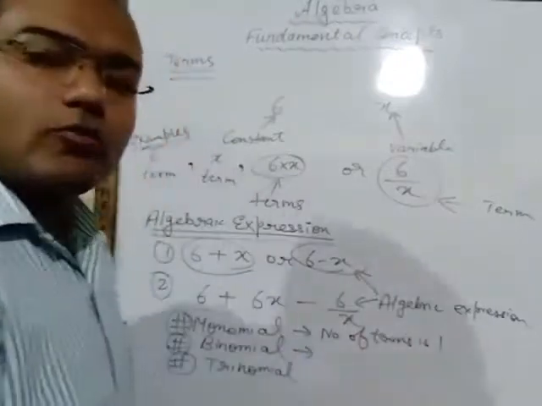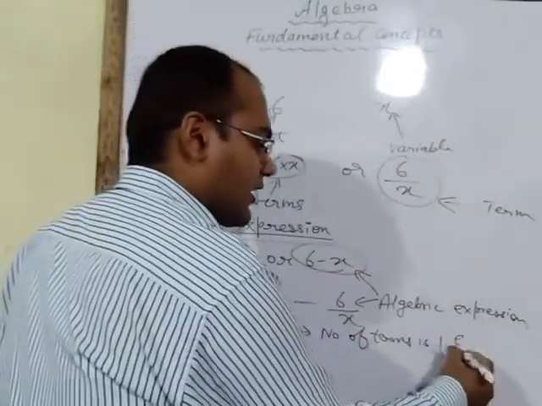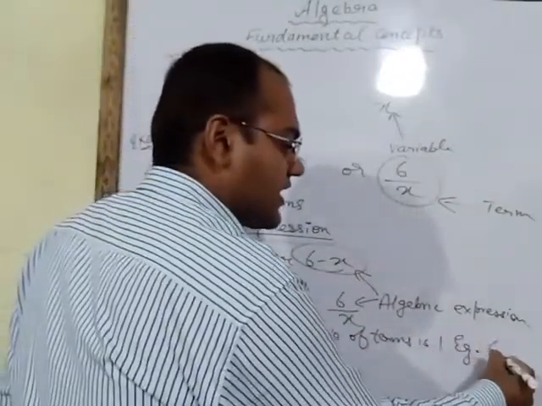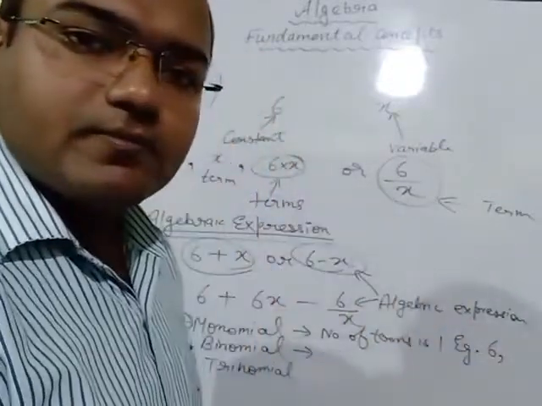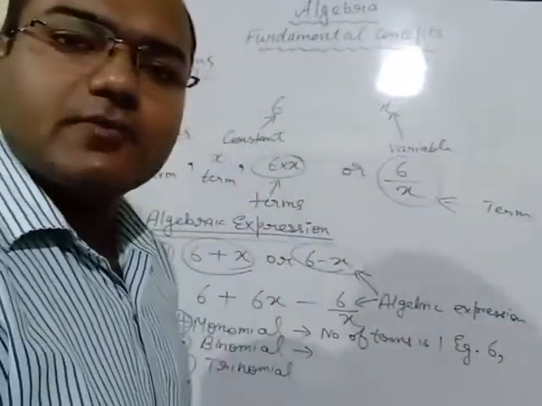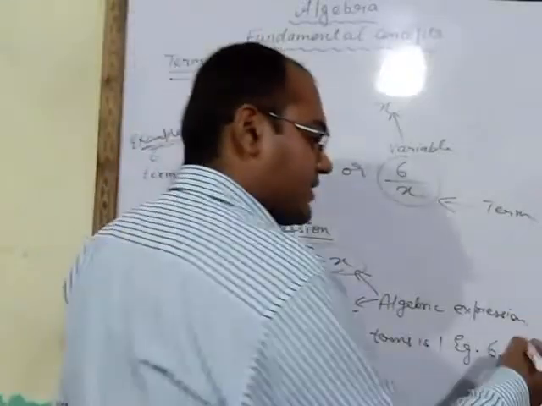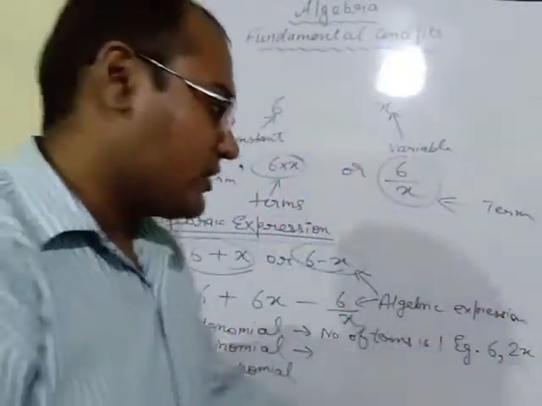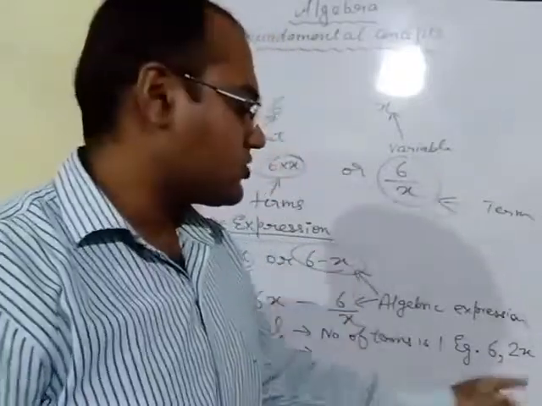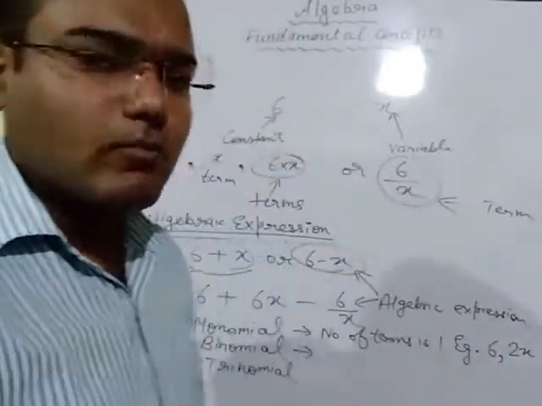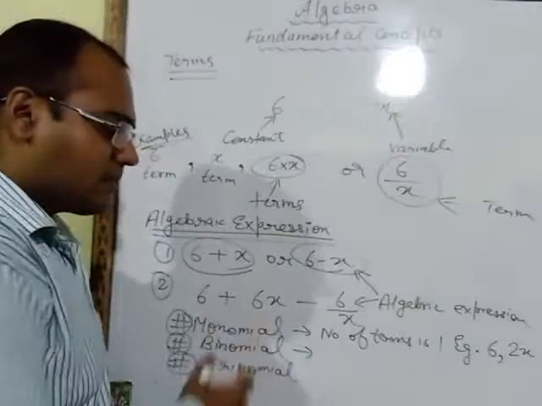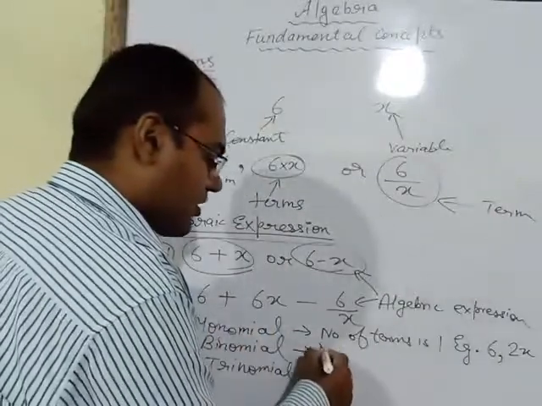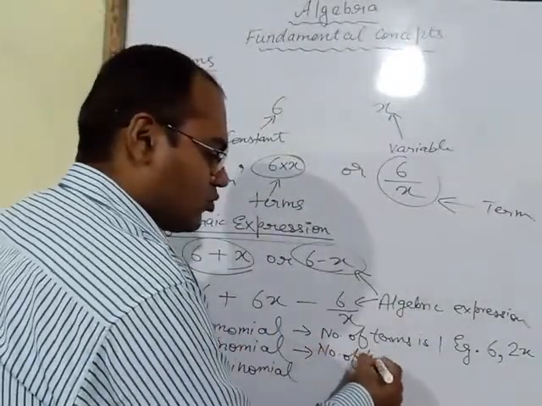Example of monomial: 6. This is only 1 term, so this expression is monomial. I had written 2x, this is also only 1 term, so this expression is also known as monomial. Now we will take the example of binomial. Binomial means number of terms is 2.